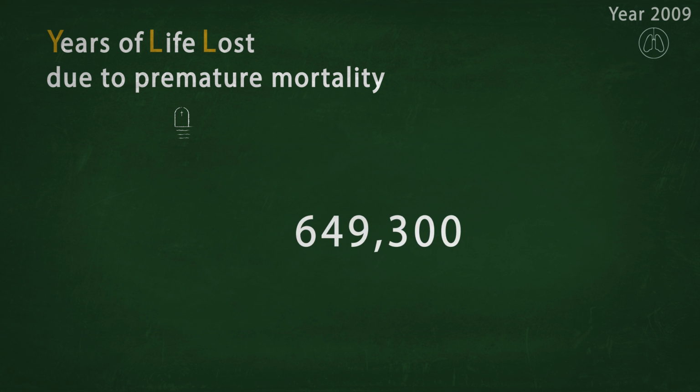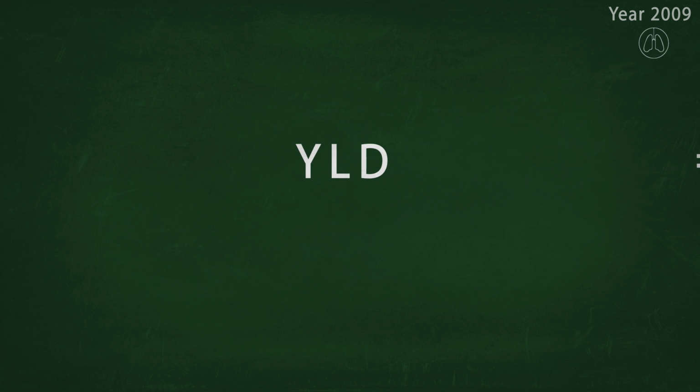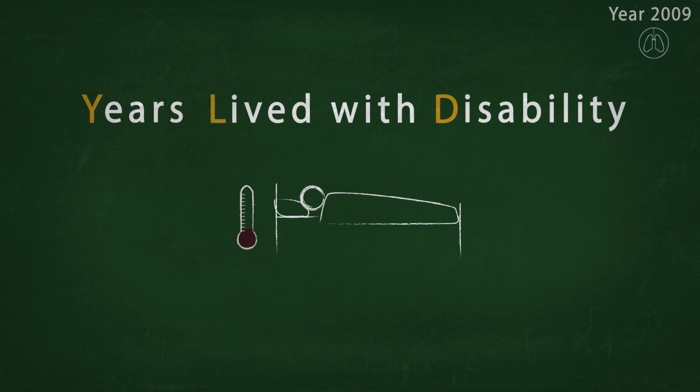These are the YLLs. Let's go back to the formula and look at the second part of the DALYs, the YLDs. These stand for years lived with disability. As we do not live in full health throughout our entire lives, the YLDs represent the years lived with health restrictions.